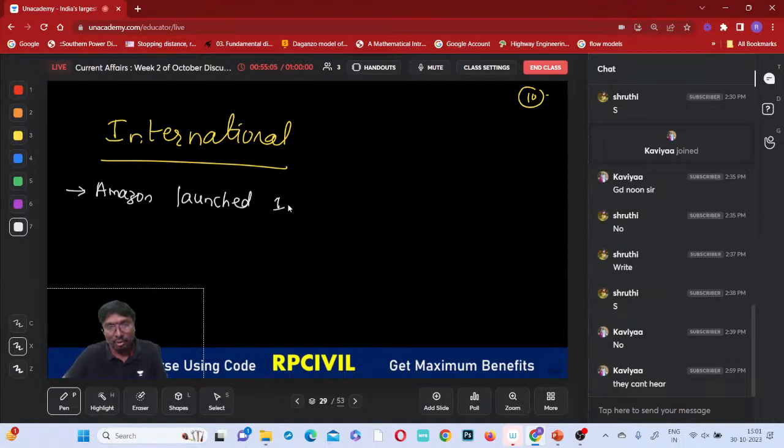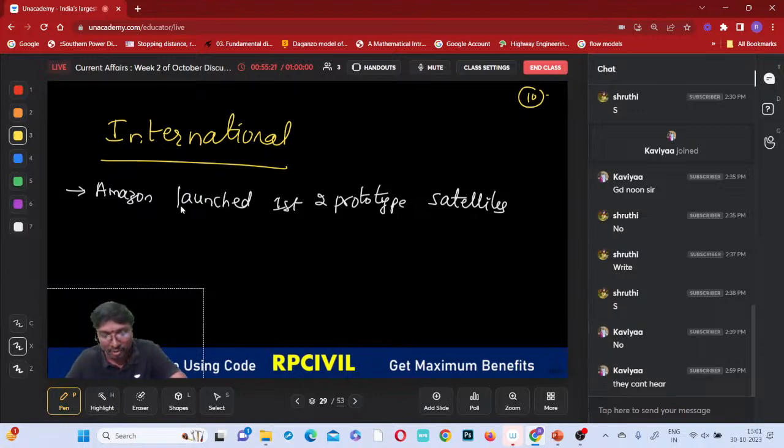Amazon has launched the first two prototypes. For the first time, they are launching first two prototype satellites. What is the name of these satellites?